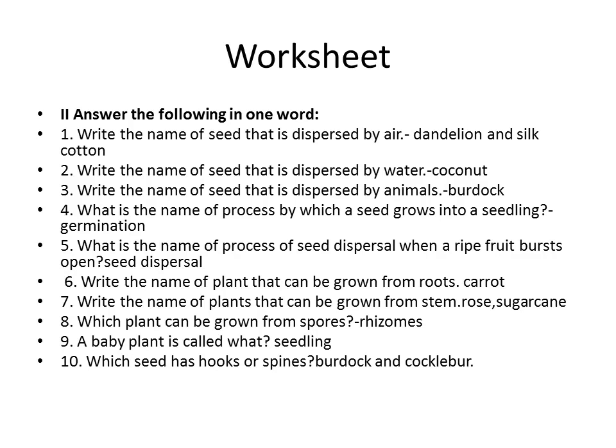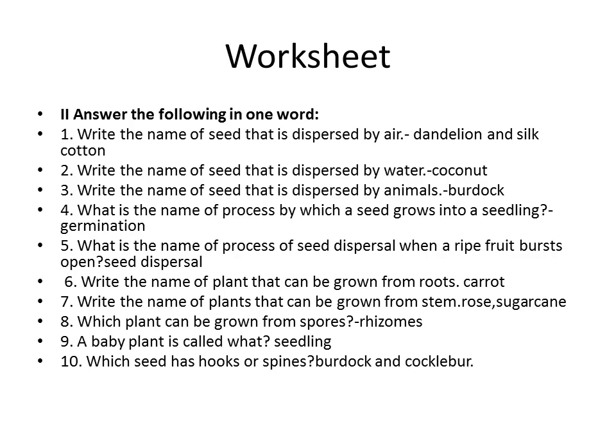Eighth one, which plant can be grown from spores? It is called a rhizome. Rhizome means it's a type of ginger. It can be grown from the spores. Then a baby plant is called a seedling. Or you can also write seed. Okay.